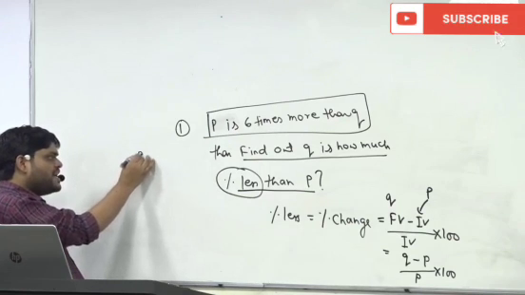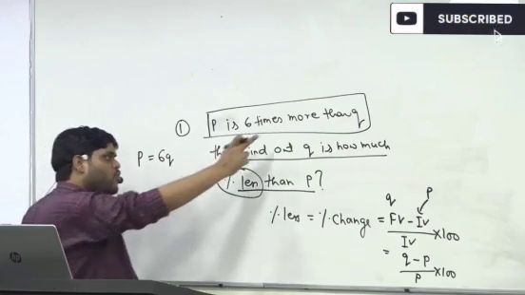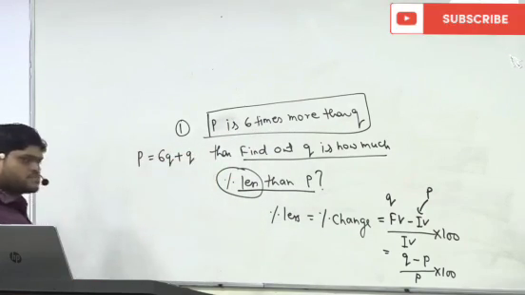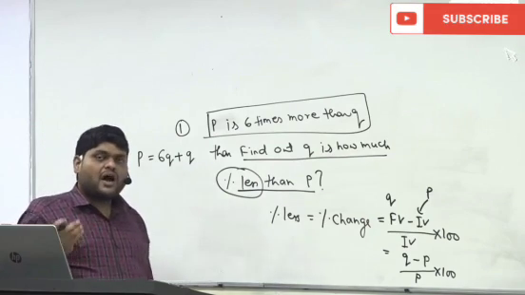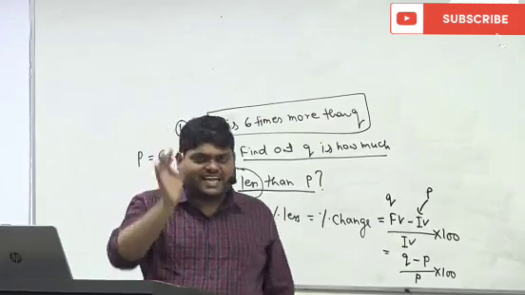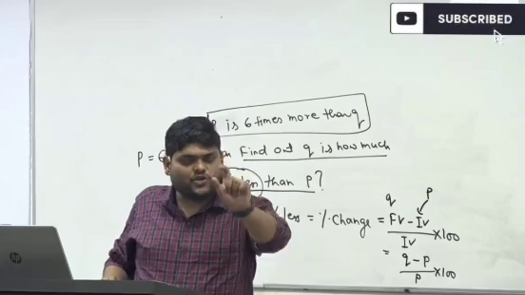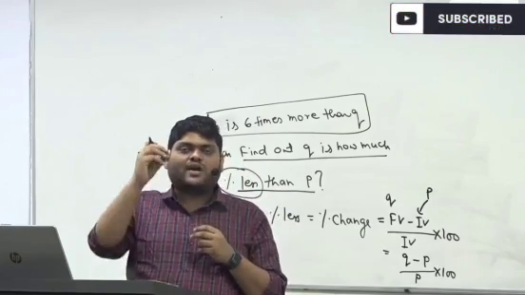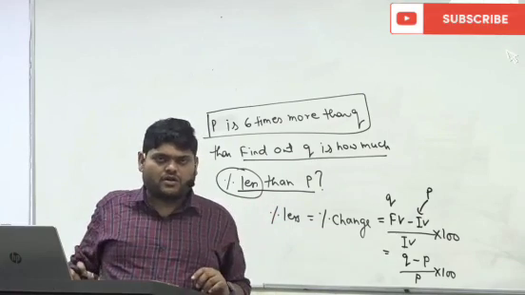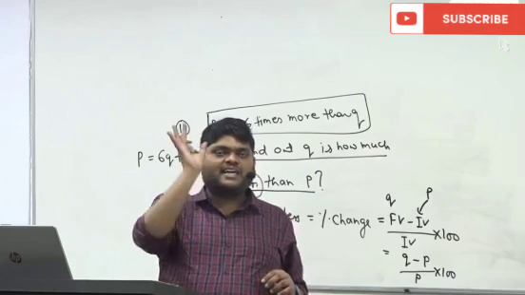So P is 6 times, I told you more means addition, and then Q. I will say if my salary is 20,000 more than your salary, what is the meaning of this? That means whatever is your salary, if I add 20,000 in that, that is equal to my salary or not? So whenever the word more than is coming, that simply means addition.